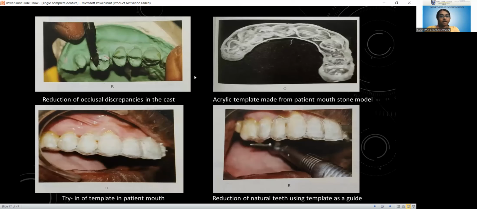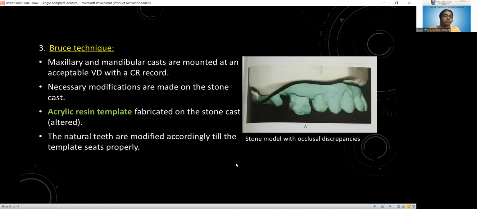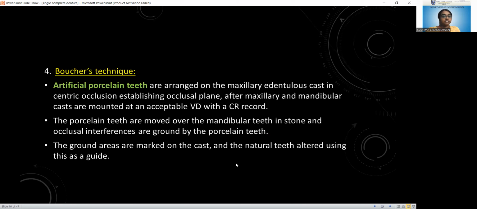Then we fabricate the acrylic template on the stone cast. After that, we recall the patient and try the template in the patient's mouth. Initially it won't fit, but after making these corrections, the template will fit as it does on the cast. That is the reduction of natural teeth using the template as a guide, called the Bruce technique. In the Bruce technique only, we use an acrylic resin template.